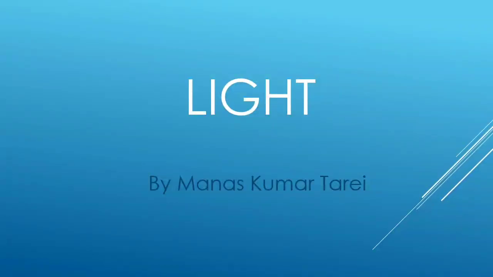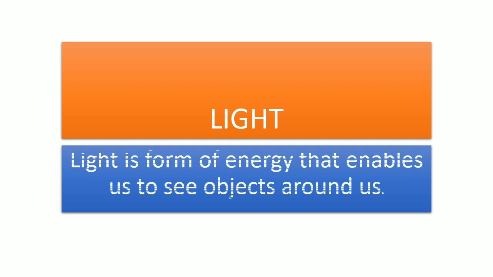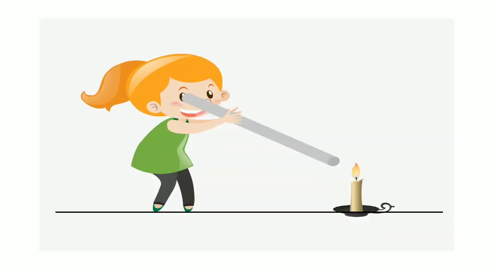Good morning, students. Today we will start a new chapter, that is chapter number 4, light. In the previous chapter we have already discussed light energy. So now can you tell me what light is? Light is a form of energy that enables us to see objects around us. Without light we cannot see anything. So light plays a major role in our life.